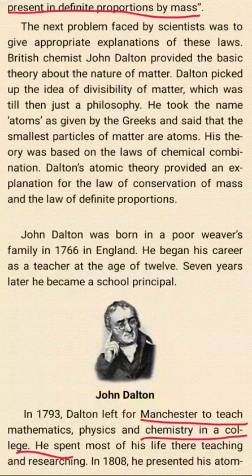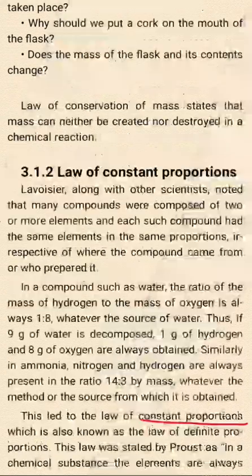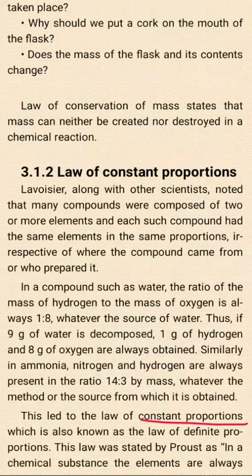Here a chemical substance means any compound or combination of elements, and the elements are always present in a fixed or definite proportion.